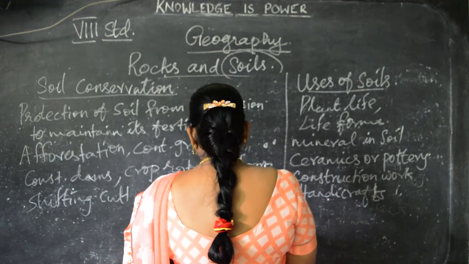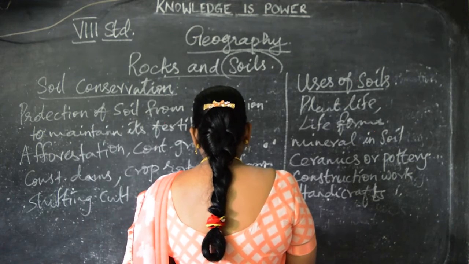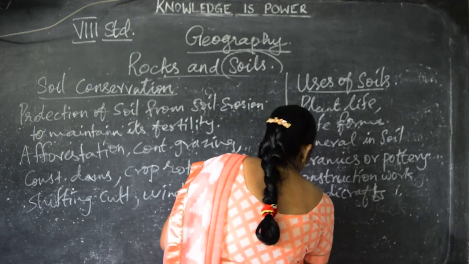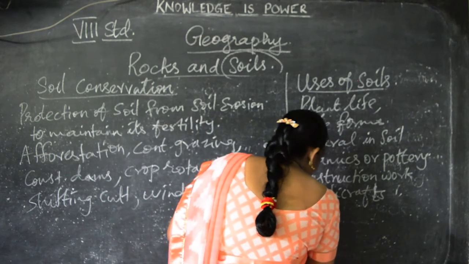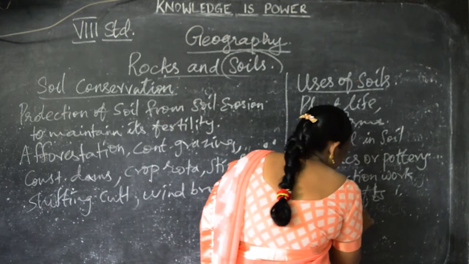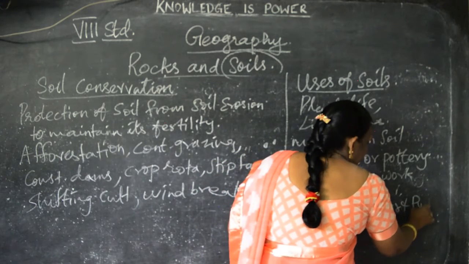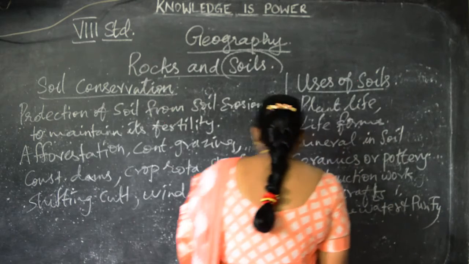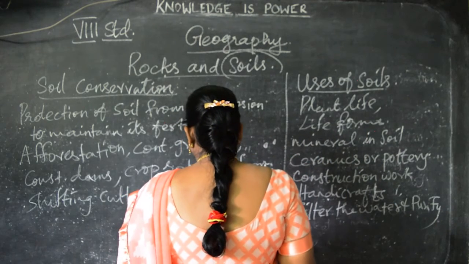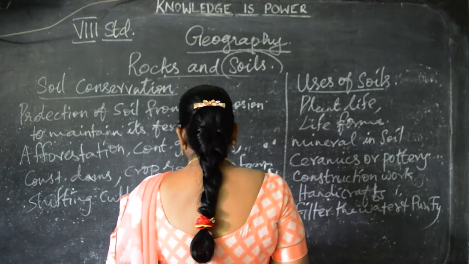And it is a natural filter of water and purifies it. Filters the water and purifies, and it supports the ecosystem.